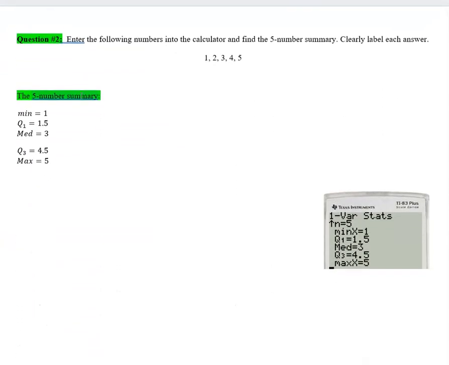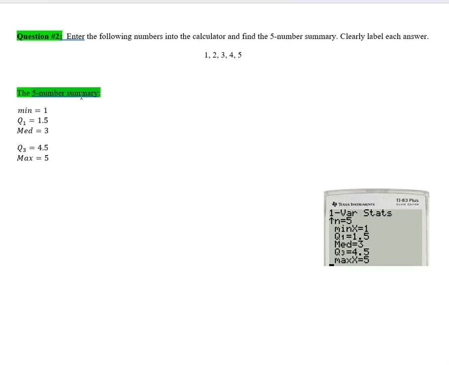The next question required for us to use the labs, meaning you had to run a one variable stats and then scroll down. When you're retrieving the 5 number summary, it's the last 5 values. We don't include n, and it just starts with a minimum and ends with a maximum. That's actually it. So you would have to enter the data, run a one variable stats, and scroll all the way to the bottom of it. I left you what the output looks like. That's actually it for this one.